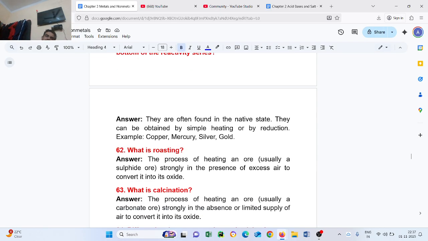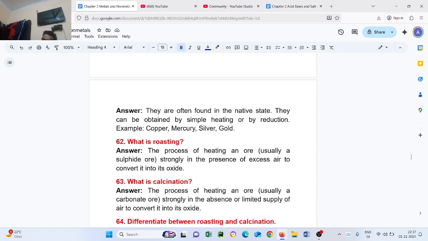Question number 62. What is roasting? The process of heating an ore, usually a sulfide ore, strongly in the presence of excess air to convert it into its oxide.